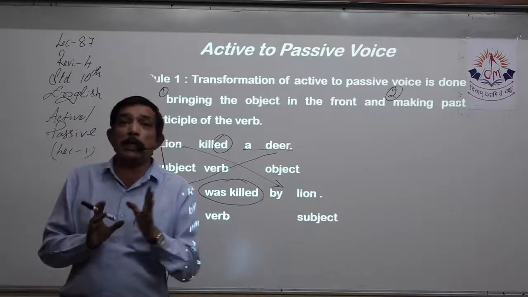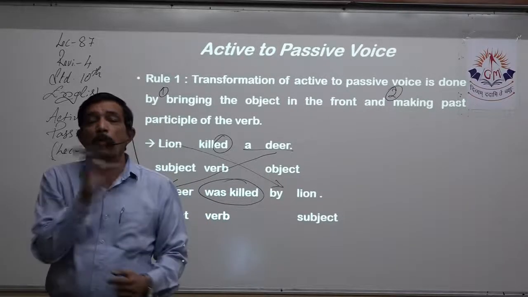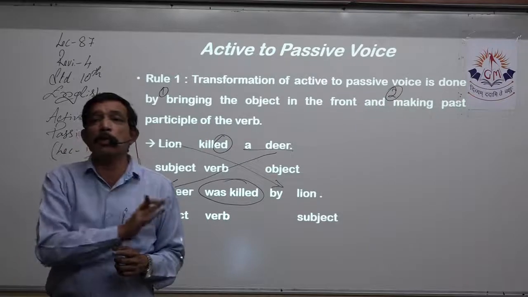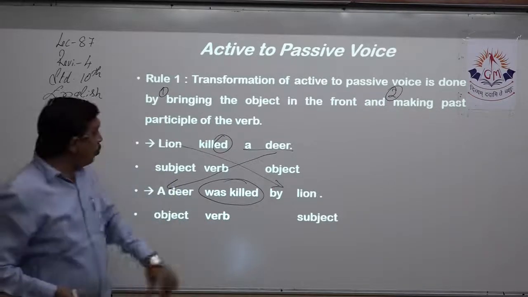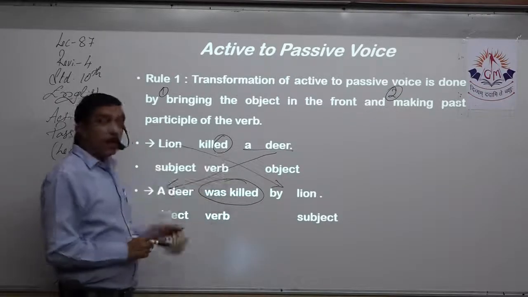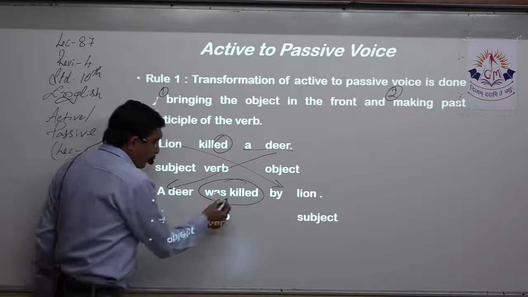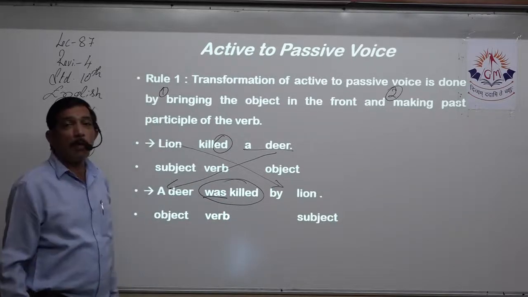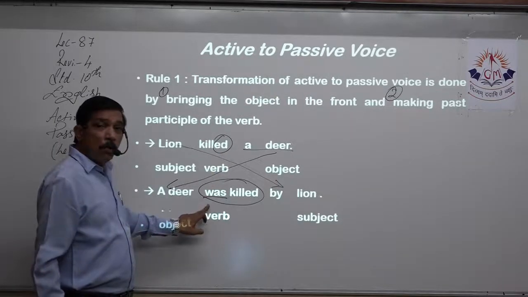You don't have to do anything other than changing the position. Subject will go to the object's place, object will go to the subject's place. Then what kind of transformation you are doing? Whole of the work is on the verb. Now I said this is past tense. So helping verb is not there. We added helping verb. Was. Because this is past tense, killed. So I use was.